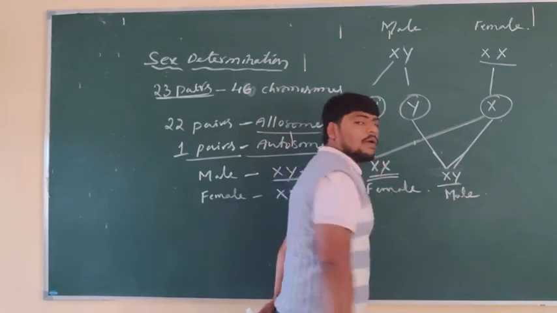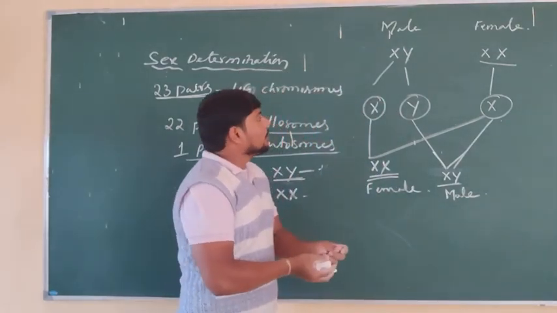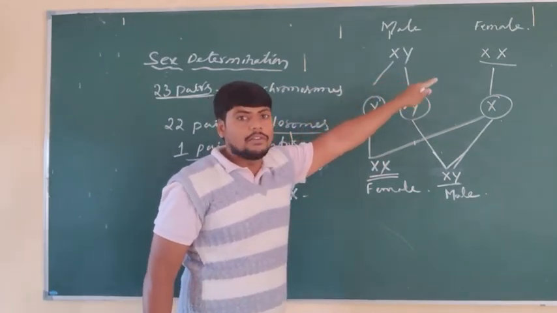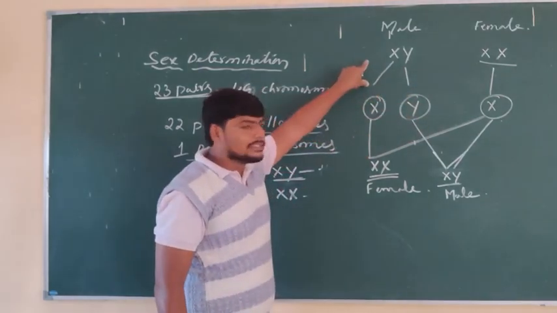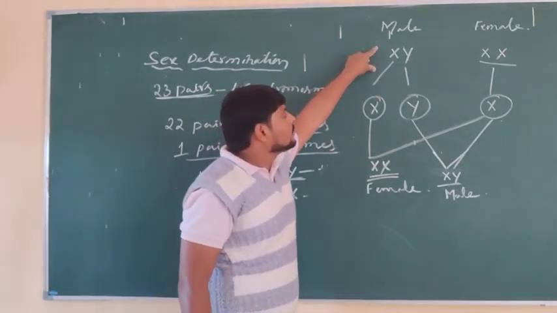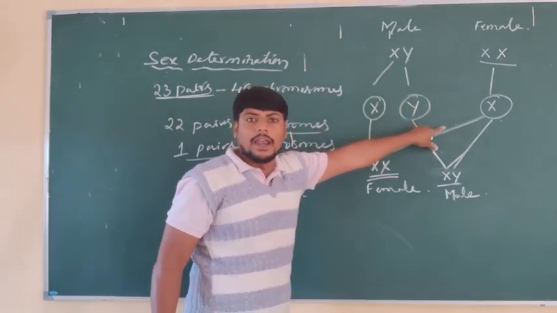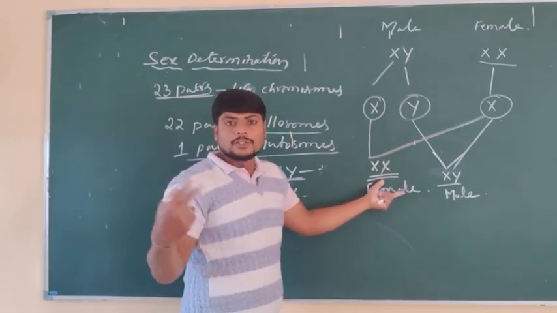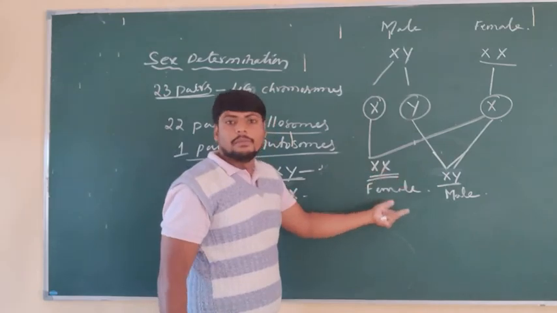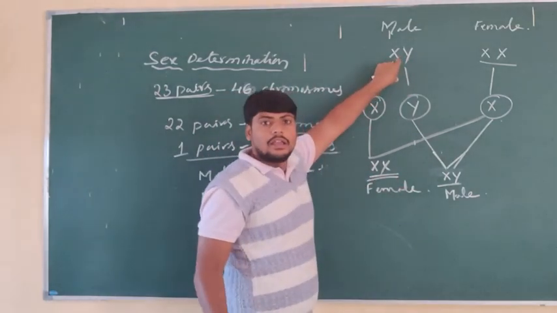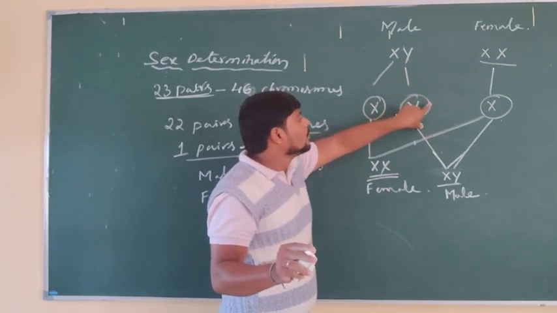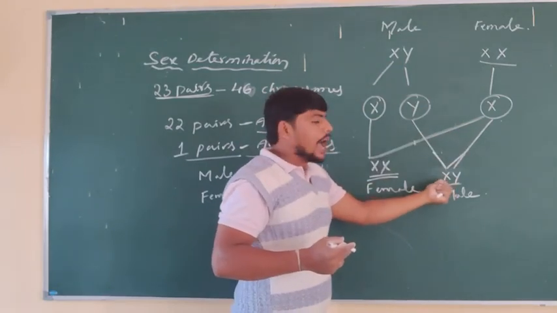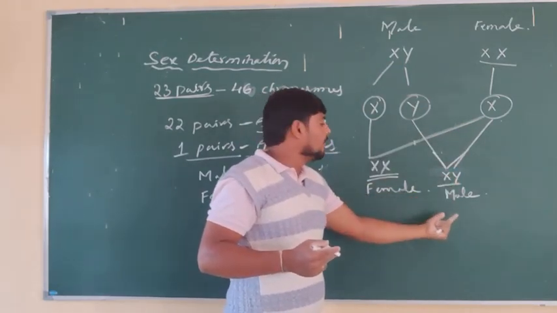So what is happening here? Due to the heterozygous condition of the male and the homozygous chromosomes of the female, during zygote formation, if the X chromosome fuses with the X chromosome of the female, it will be a female body. The embryo, young one, offspring or progeny will be female. And during zygote formation, if the Y chromosome fuses with the X chromosome of the female, the offspring will be XY and it will be male.